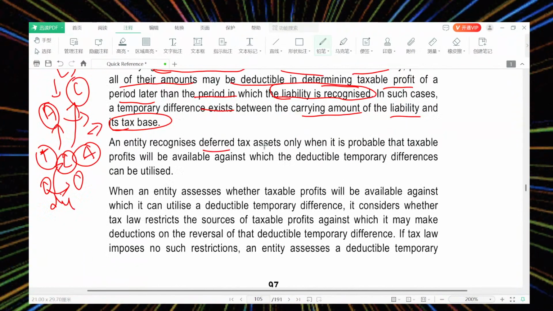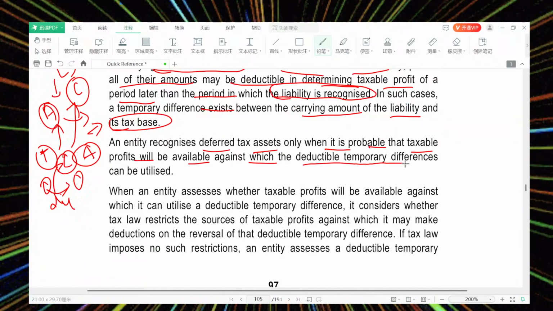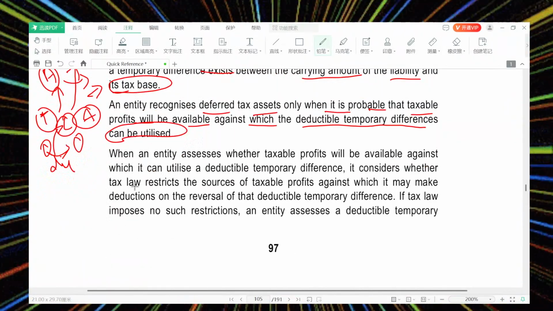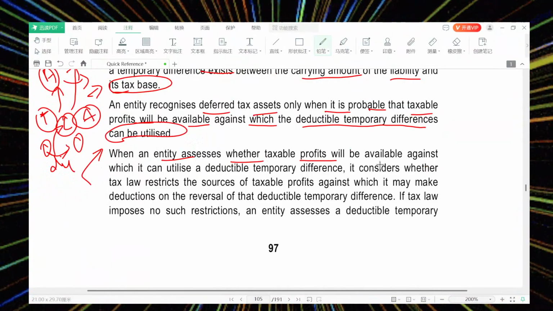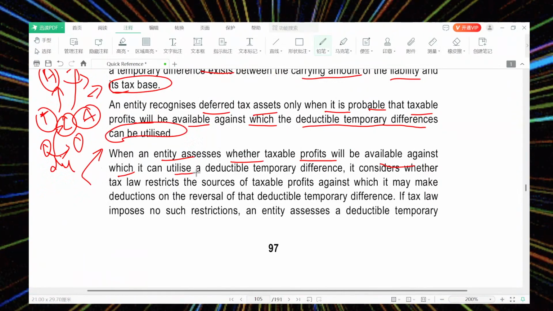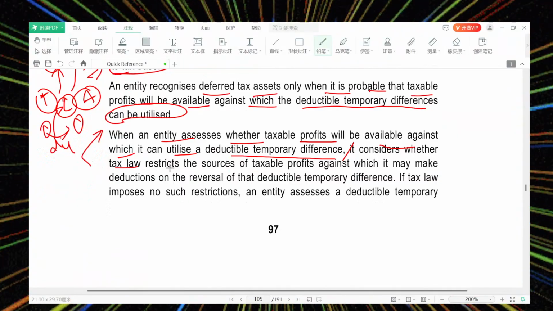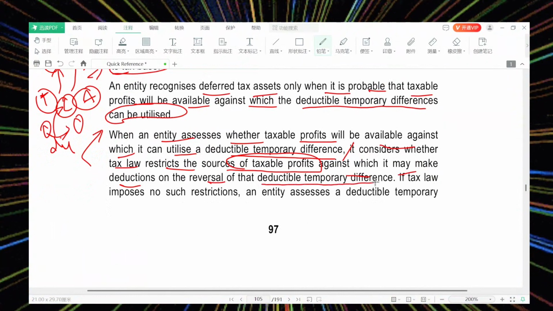The entity recognizes a deferred tax asset only when it is probable that taxable profit will be available against which the deductible temporary differences can be utilized. Only when there is a difference can you recognize it; unless there is a difference, there is nothing. An entity assesses whether taxable profit will be available against which the deductible temporary difference can be utilized. It considers whether the tax law restricts the sources of taxable profit against which deductions may be made, such as the reversal of a deductible temporary difference.